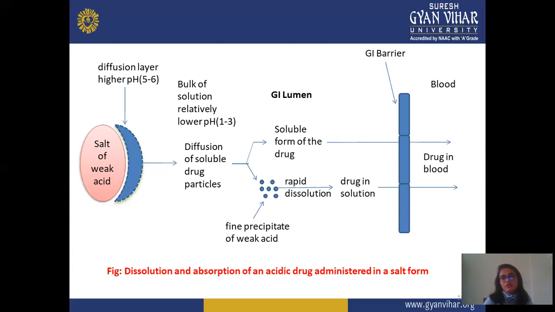Then the drug diffuses from the particle and is converted into a different particle. After converting, it reaches a particular barrier by crossing the GI lumen, and the soluble form of the drug easily permeates and reaches the blood. Rapid dissolution takes place in the case of fine particles or in the case of a weak acid.